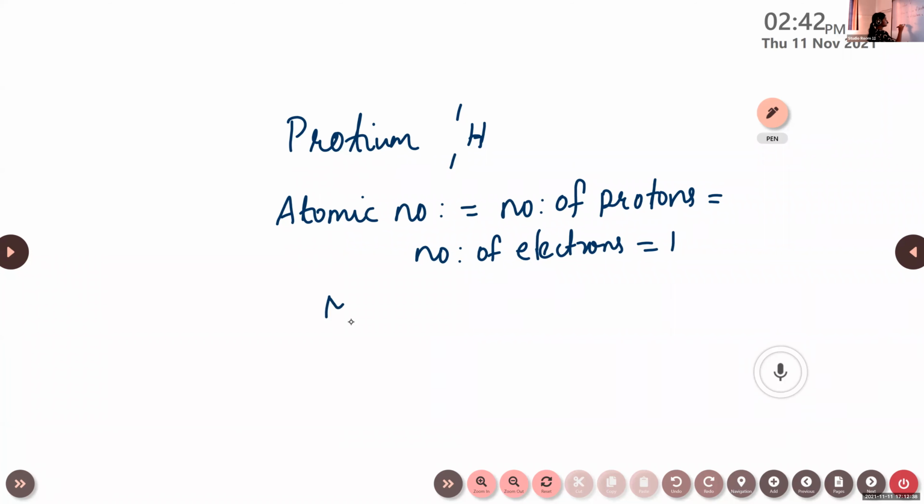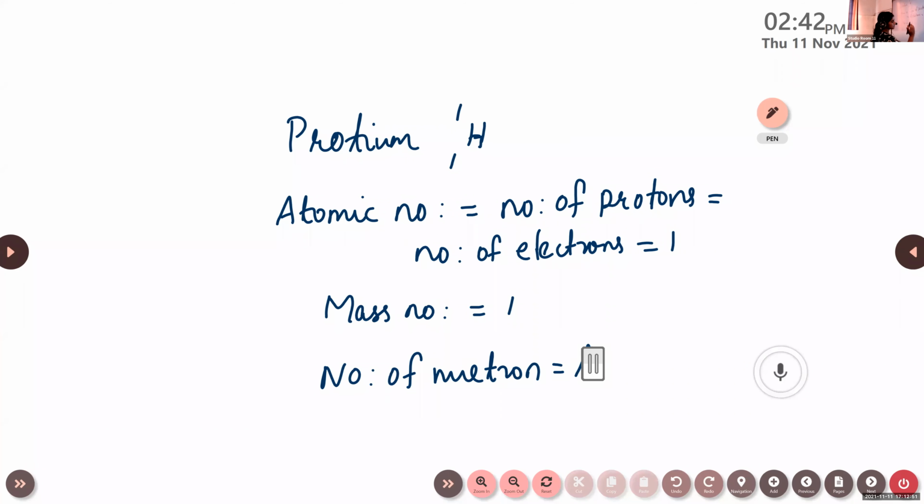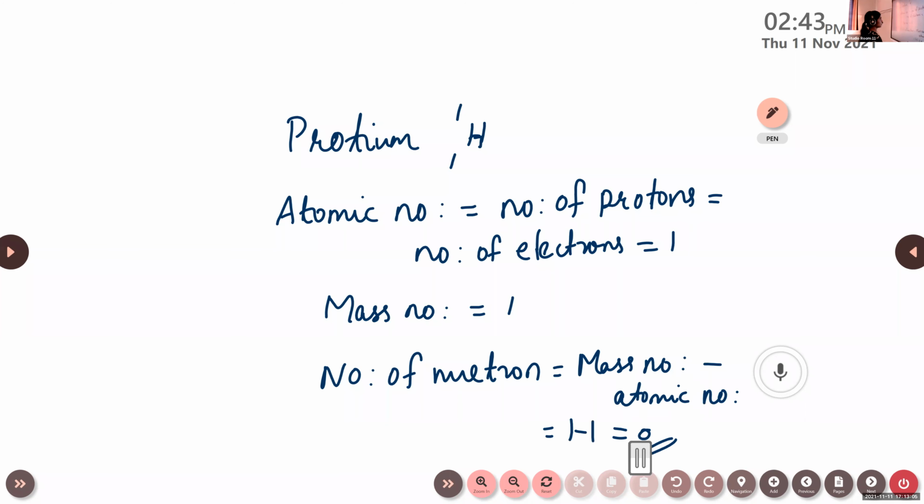The mass number is 1. So the number of neutrons is mass number minus atomic number, that is 1 minus 1, equal to 0. For protium, it is 0.